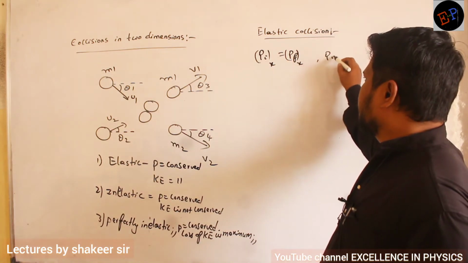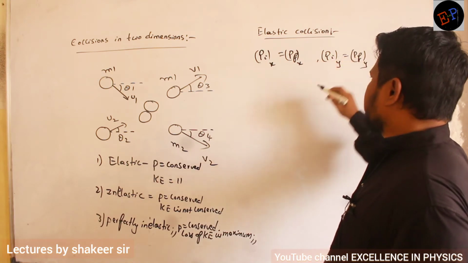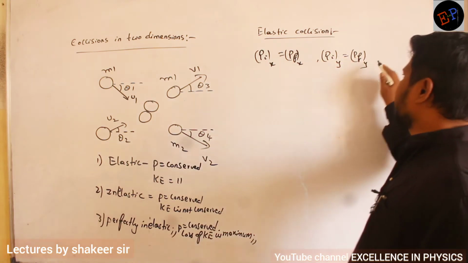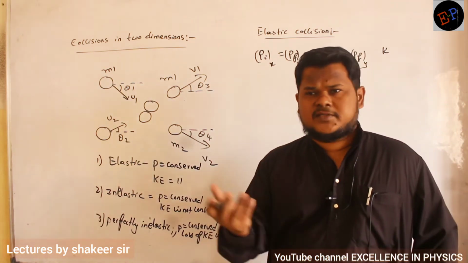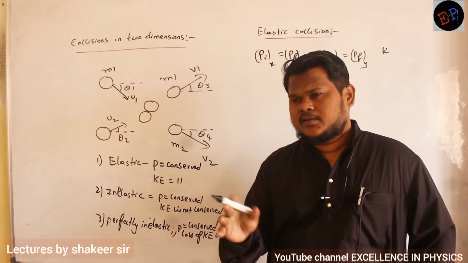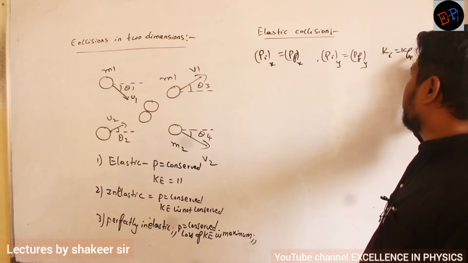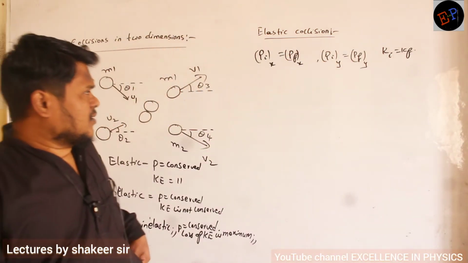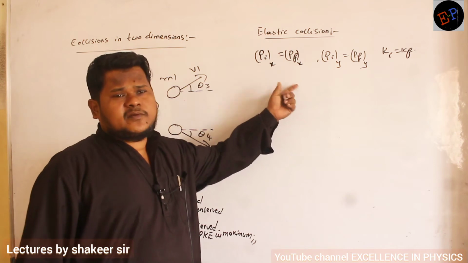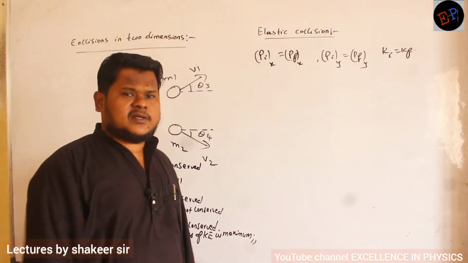Similarly, total initial momentum along y-axis is equal to total final momentum along y-axis. Clear, no? And kinetic energy doesn't depend on direction, no? Energy is a scalar quantity. So kinetic energy is always conserved. So total initial kinetic energy is equal to total final kinetic energy. Okay, ma? Now can you say how can I write the momentum equation along x-axis?